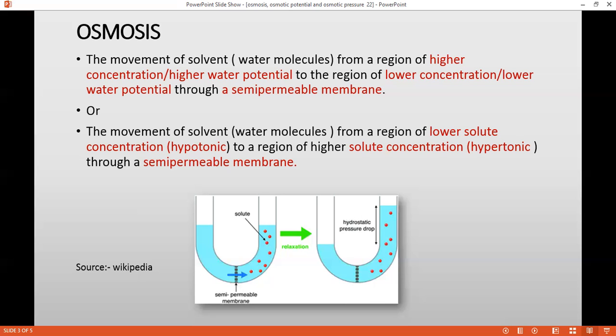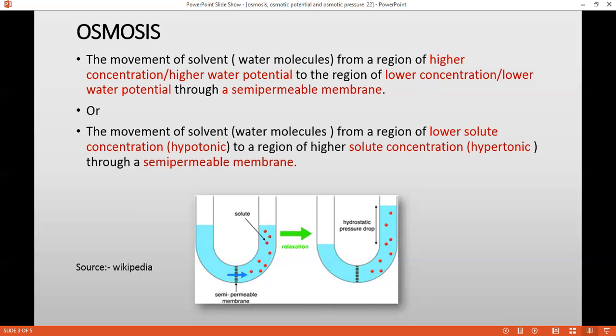So you have to remember the movement of solvent from a region of higher concentration, means where the water molecules are more, or where the water potential is more, to the region of lower concentration or lower water potential through a semi-permeable membrane. What is semi-permeable membrane? We have already discussed about it. Or you can also define osmosis in another term, like the movement of solvent from a region of lower solute concentration to a region of higher solute concentration through a semi-permeable membrane. So what is this lower solute concentration and higher solute concentration?